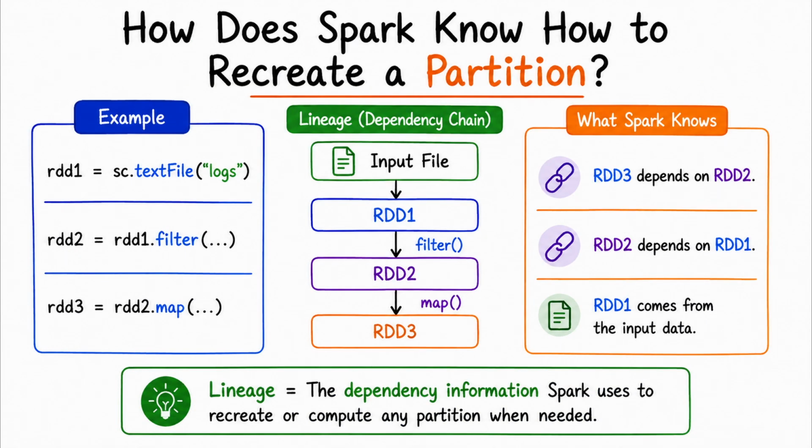How does Spark know how to recreate a partition? This is where lineage becomes important. Lineage is the dependency information Spark maintains to describe how an RDD was derived from its parent RDDs, and ultimately from its input. In other words, Spark keeps track of the relationships that led to the data we're working with. So if a partition later becomes unavailable, Spark can use those dependencies to determine what upstream data and computation are needed to reproduce it. And there's a simple analogy that makes this easier to visualize.